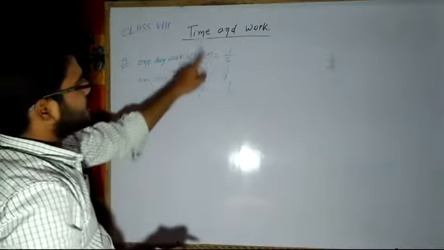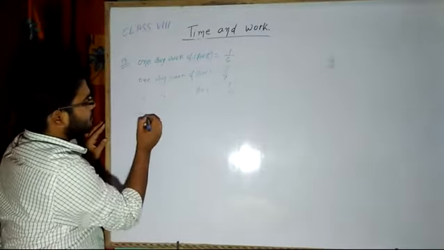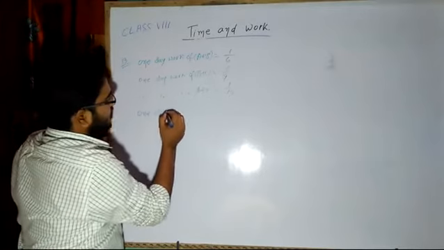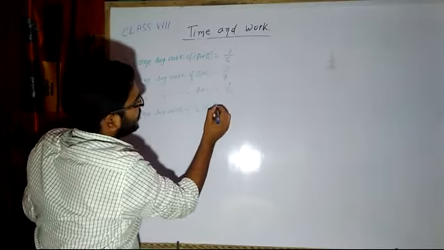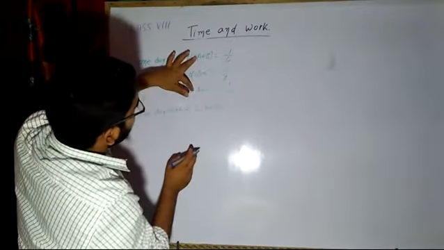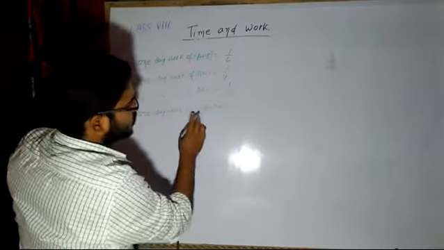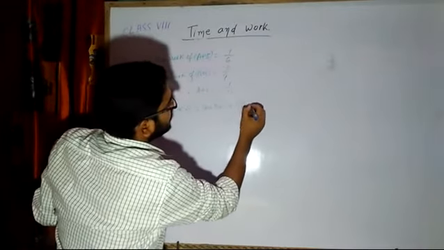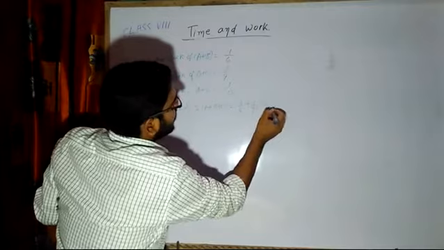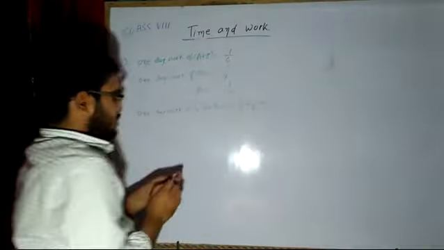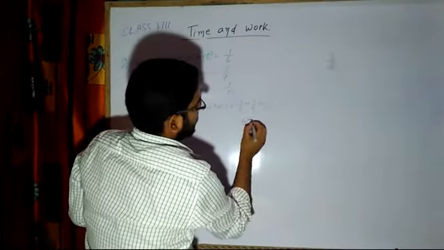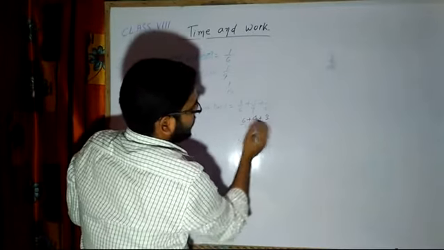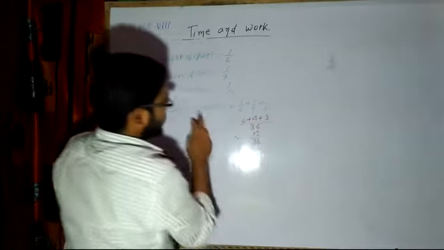So if I add all these, I will get the 1 day work of twice A plus B plus C, because we have 2 times A, 2 times B, 2 times C. So twice of A plus B plus C is equal to 1 by 6 plus 1 by 9 plus 1 by 12. Now you do the calculation. What will be the LCM? 36. So 6 6s are 36, 9 4s are 36, 12 3s are 36. That gives 13 by 36.